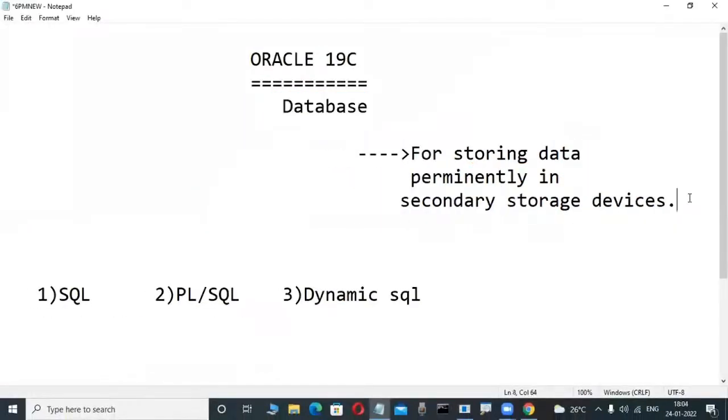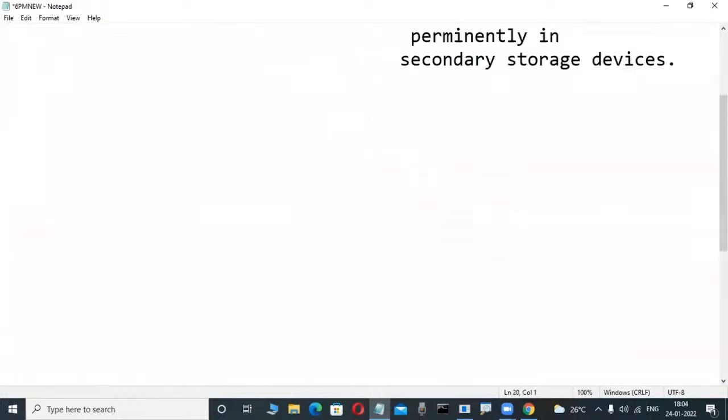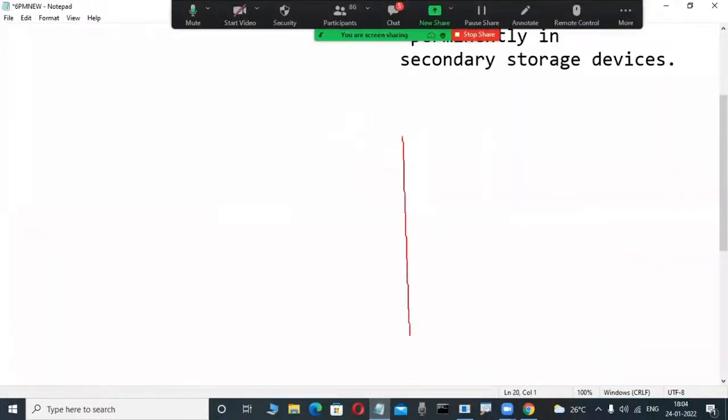But, as I told in previous classes, observe slowly: a database is a place. Whenever we install Oracle, SQL Server, DB2, these types of databases in our system, automatically one place is created.